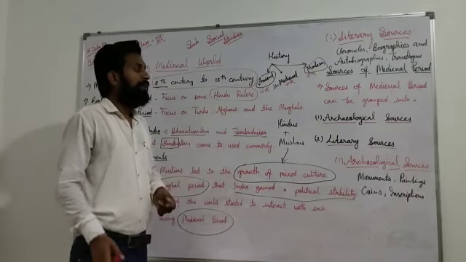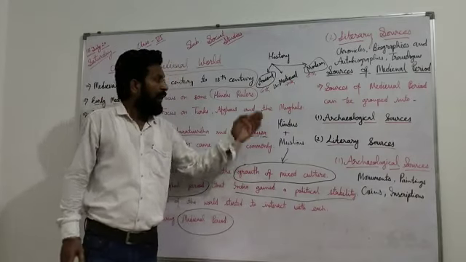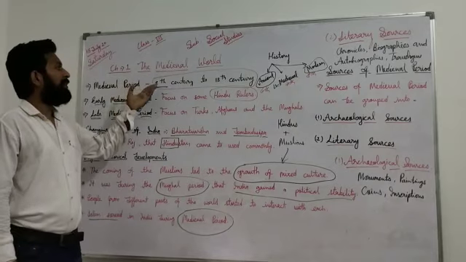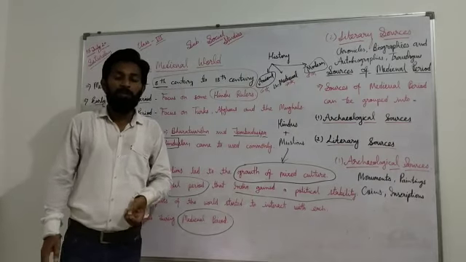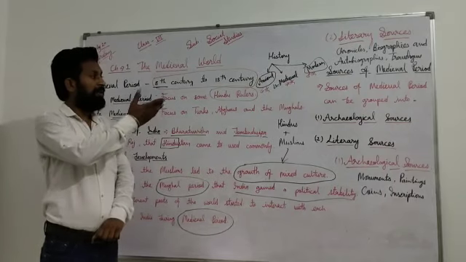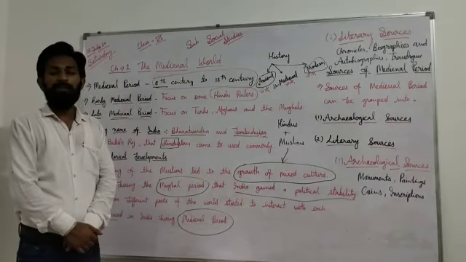So many types of archaeological and literary sources represent the medieval world and medieval period of our country. So dear students, I am going to finish our class with these literary and archaeological sources.